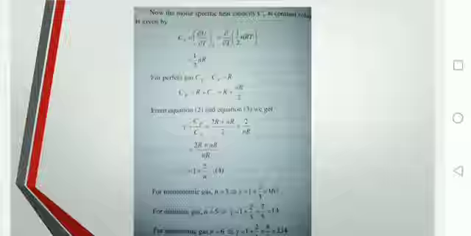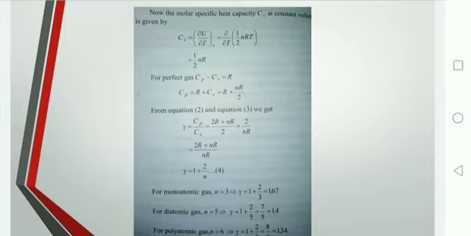And what is value of Cv? That is half of nR. So we will take the reciprocal of that, means 2 by nR. Okay, again this 2 will get cancelled and we will get 2R plus nR upon nR, and we will have the value 1 plus 2 by n, that is equation number 4.